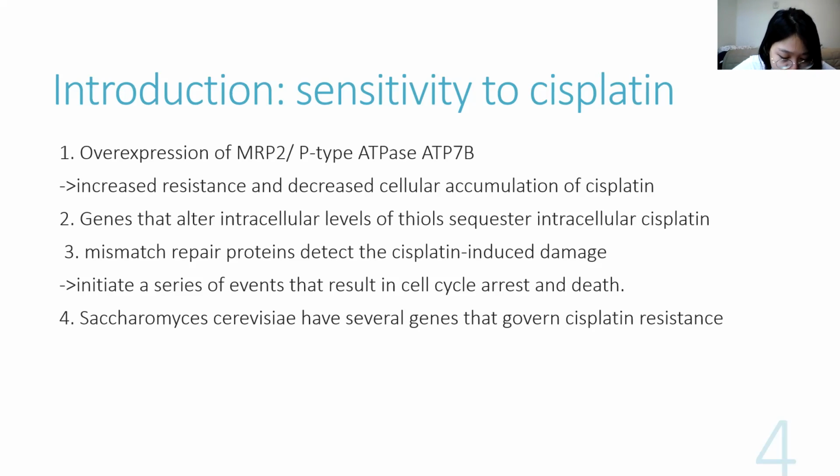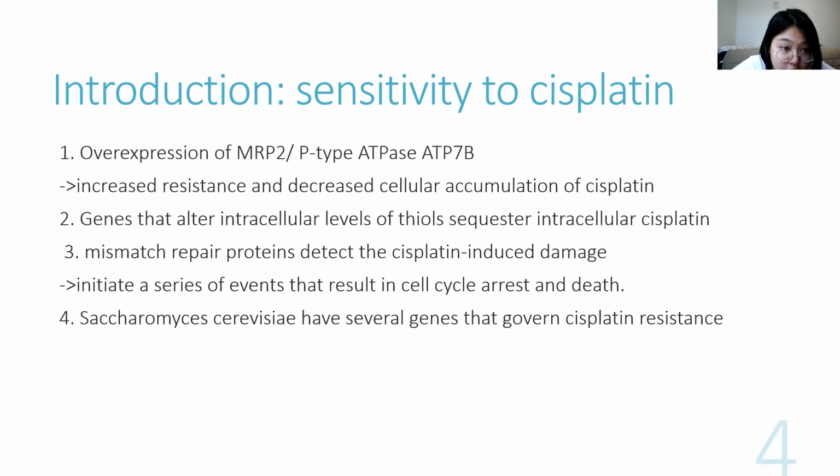Genes that alter intracellular levels of thiols, which are highly nucleophilic and can react with intracellular cisplatin, have been demonstrated to affect levels of resistance to cisplatin by sequestering intracellular cisplatin.